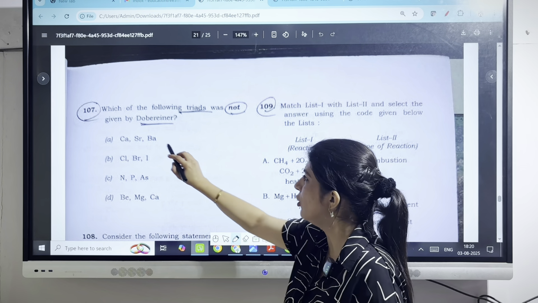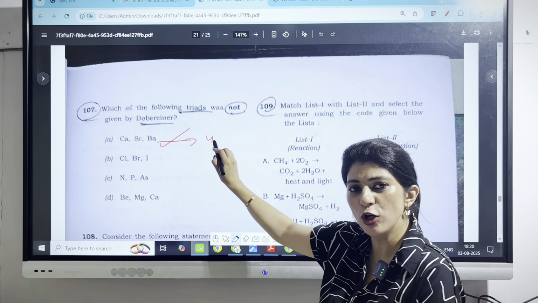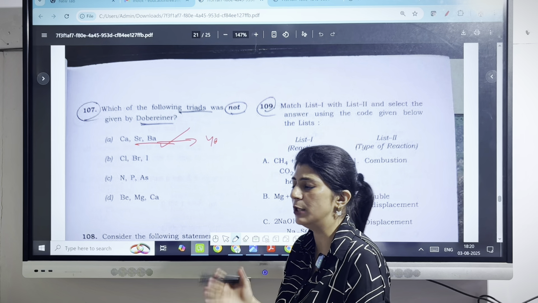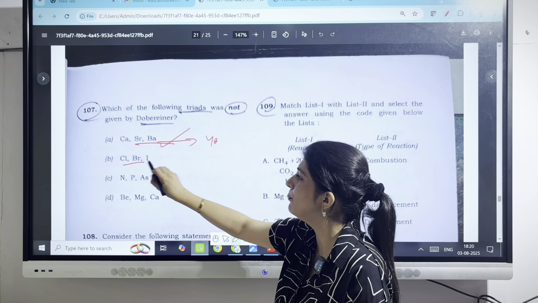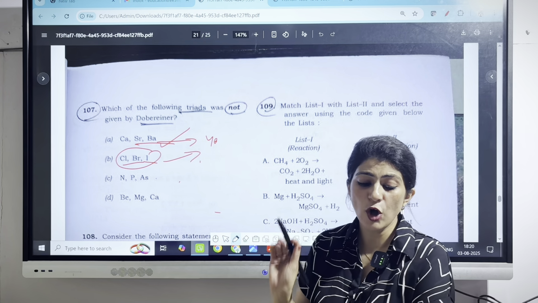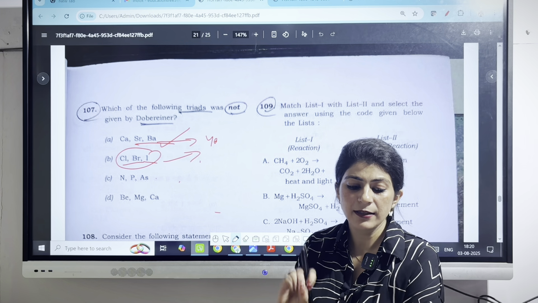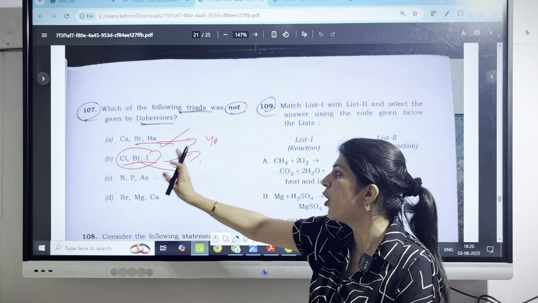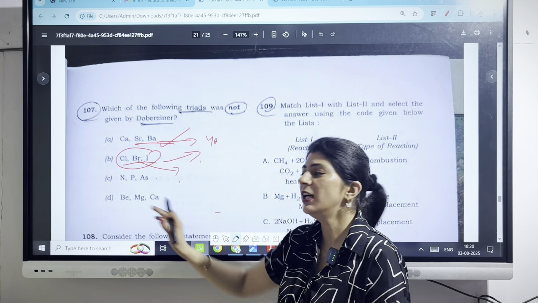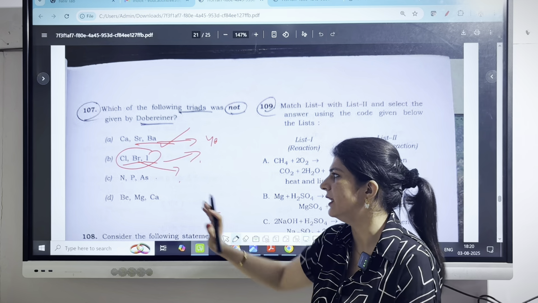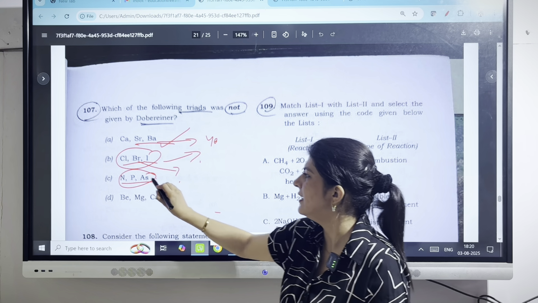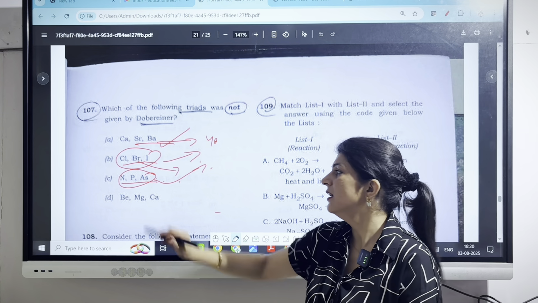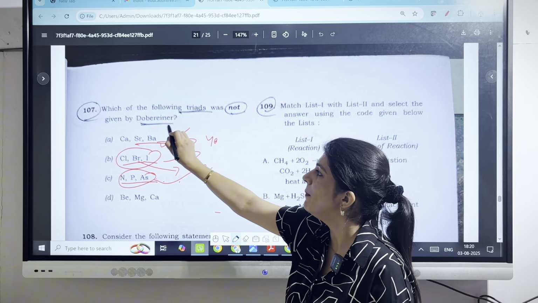Coming on to the first one, yes, this follows the Dobereiner trend as all these have similar physical and chemical properties. The second one, chlorine, bromine and iodine. This is also included in the triad because here the atomic mass of the center one, that is bromine, is approximately related to the atomic mass of chlorine as well as iodine. Then the third option, this will be our answer. All those included in this triad are not following the Dobereiner trend.